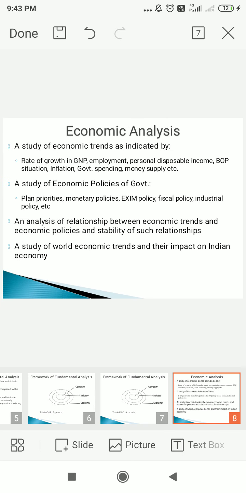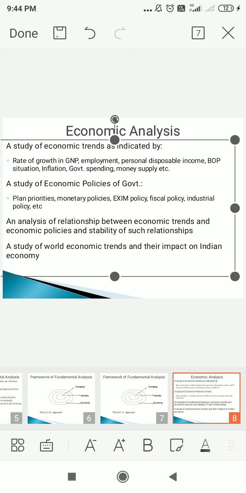Now we are going to discuss economic analysis first. What exactly is economic analysis? It is the analysis of various macroeconomic factors that have a significant bearing on the stock market. We have to take into consideration different macroeconomic factors, for example gross domestic product, savings and investment, inflation, interest rate, budget, and tax structure. Now let us see them one by one.